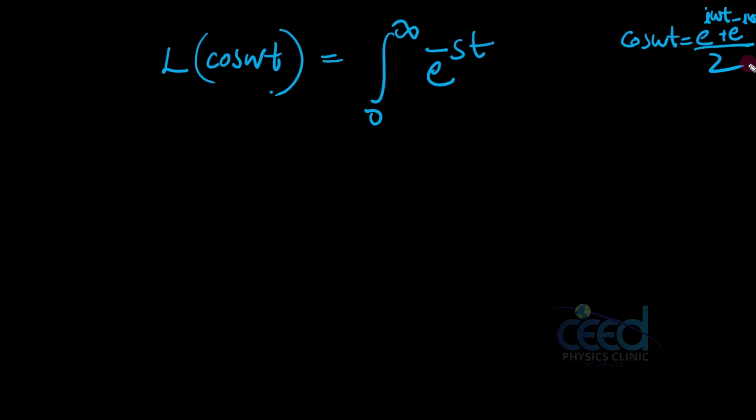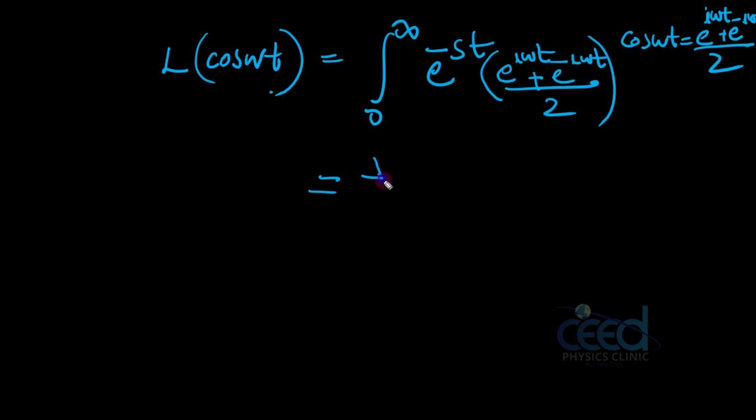If I am substituting this value here, what can I write? This is e raised to i omega t plus e raised to minus i omega t divided by 2. Now see here, I can expand this bracket. I can take 1 by 2 out, integral 0 to infinity, and this is e raised to (i omega minus s).